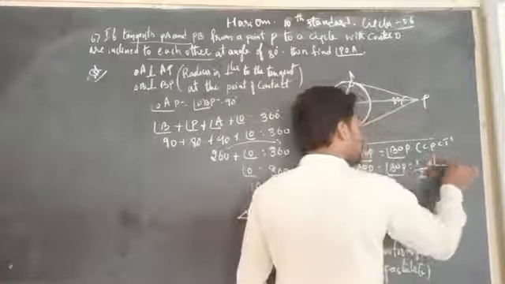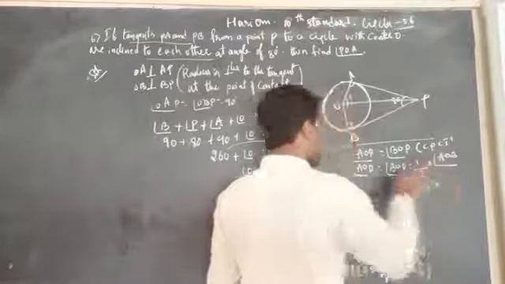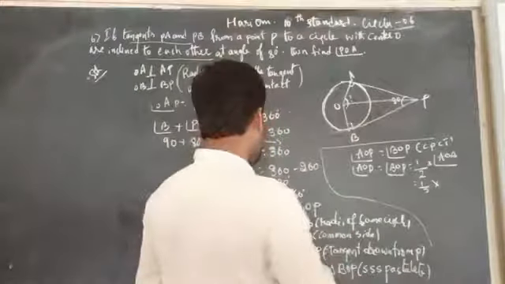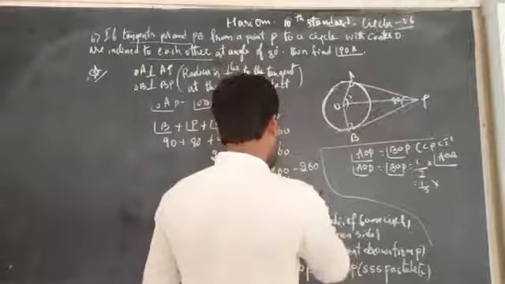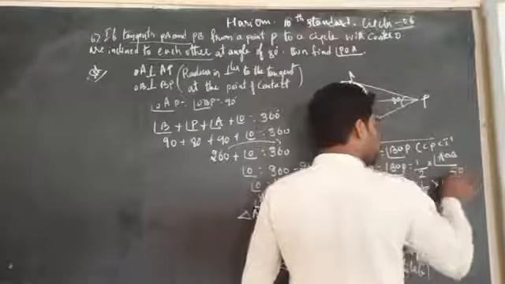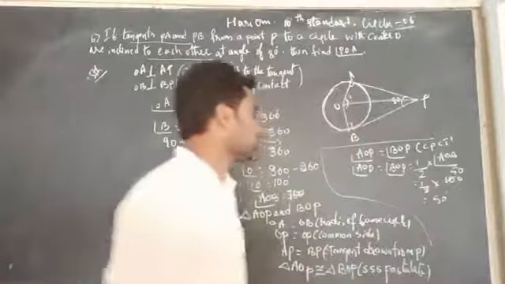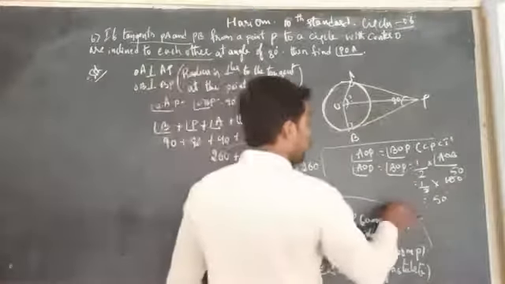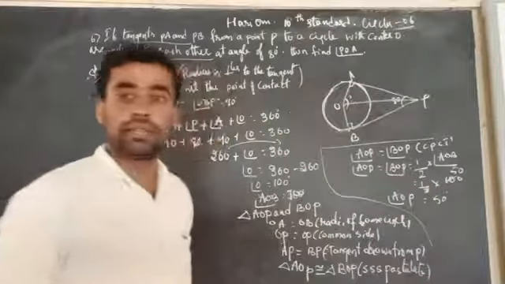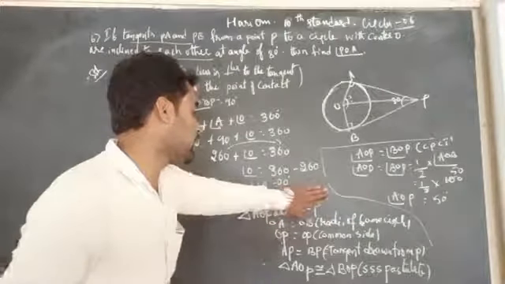Half into angle AOB, where angle AOB is equal to 100 degrees. Half of 100, 2 ones are 2, 2 fives are 10, so 50 degrees. Therefore, angle AOP is 50 degrees. Is it clear? Take down this one. Here you have to write that this one is 100 degrees.